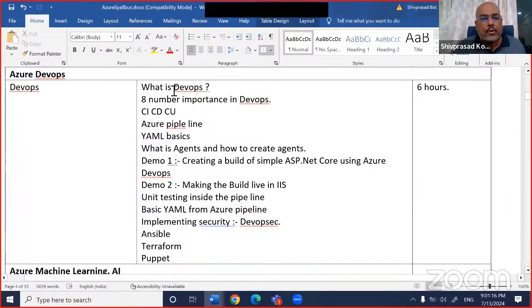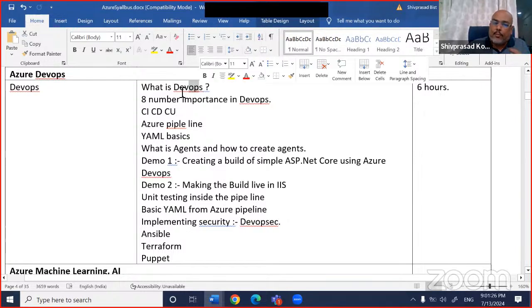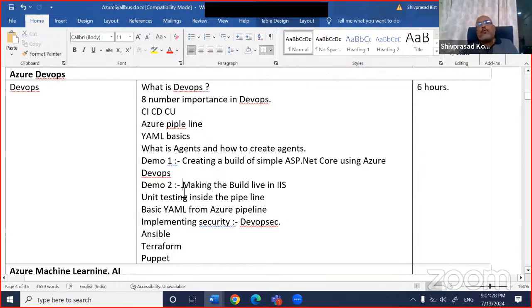So guys, let us get started. What is this DevOps? DevOps is formed by two words, dev and ops, that is, development and operations. When you talk about building any product, at least you will need two people. One is the developer, who will develop the software. The other one is the operations team, who will take that software to the end user, make it live, and train the end user.